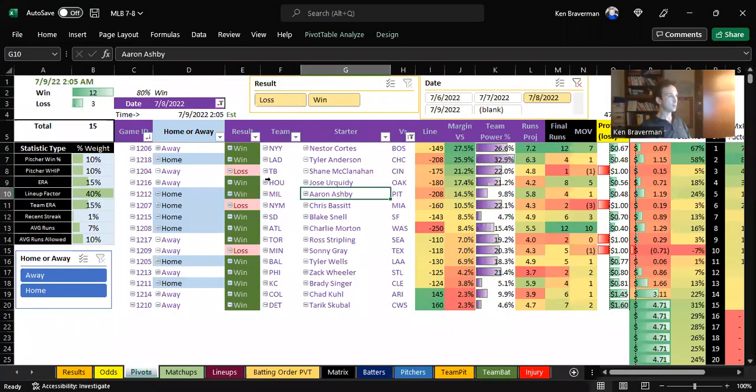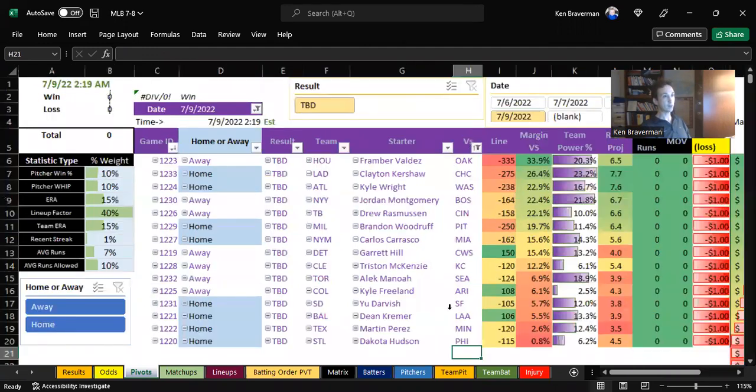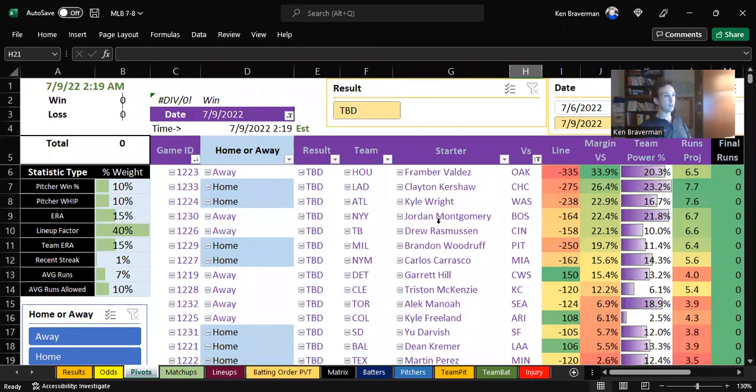All right, so here's your look today, assuming Toronto wins, but this game's not over yet. So let's talk about Saturday, the 9th. Here's the look we have so far. Nothing super interesting right off the top. You've got a crazy minus 335 for Houston, bad line for the Dodgers, bad line for Atlanta. Your bad line for Milwaukee is down to 6th on our list, but they're still up there.